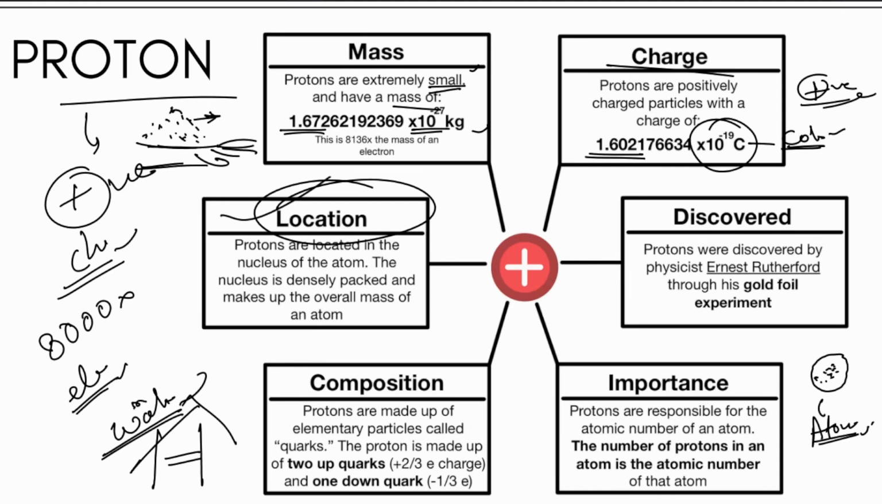Now we talk about the locations. Protons are located in the nucleus of an atom. The nucleus, as I told you, does not really exist like a boundary or something. It is just an area. The nucleus is densely packed and makes up the overall mass of an atom, because all the protons and neutrons are residing in that.